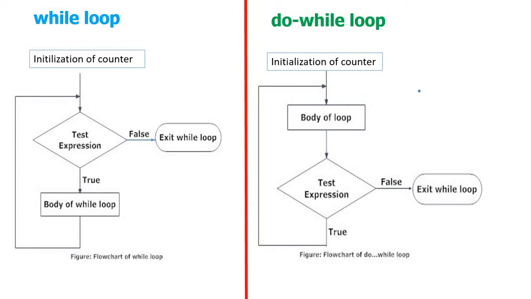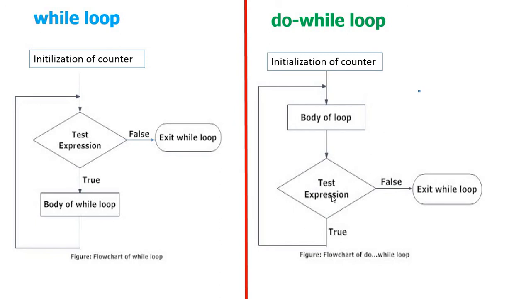If you want to execute a second time, you should perform the test condition. If the test condition is true, we execute the body of the loop again. The second time also the body of the loop is executed, then you perform the test condition.